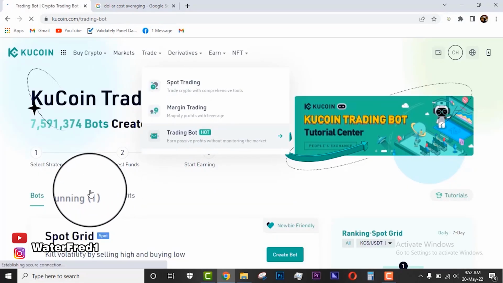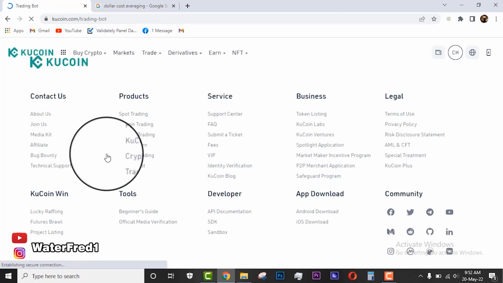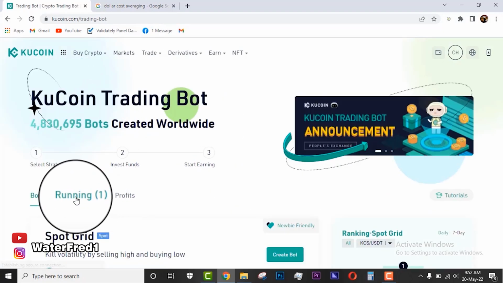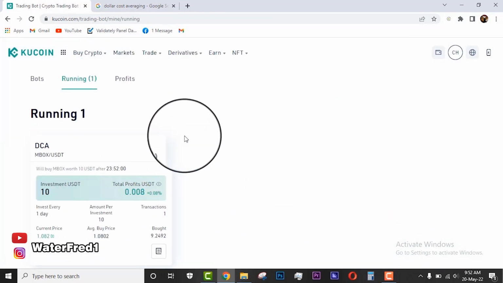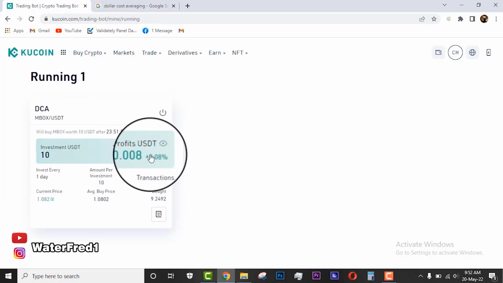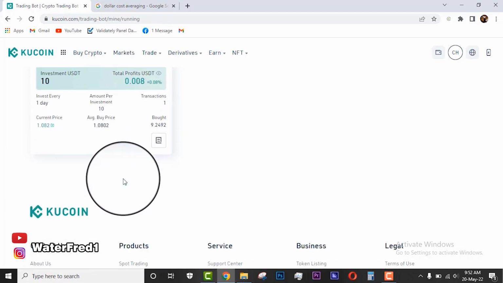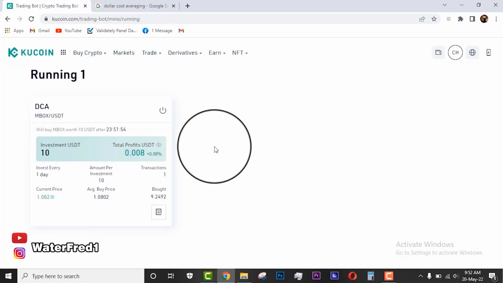Yes, guys, you see yourself making profit. Of course, if you click on running, just like I said before on the phone, you see it. 0.08 percent already made. So just leave this to run, guys, and you'll see yourself in profit.